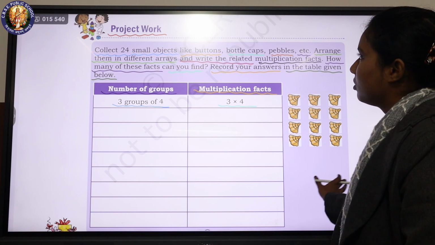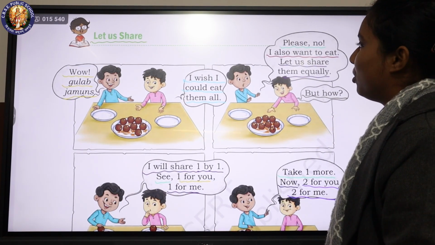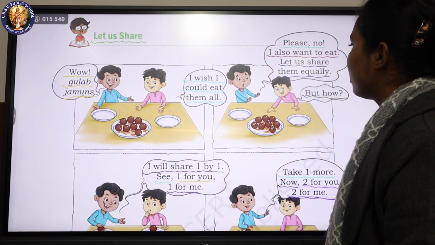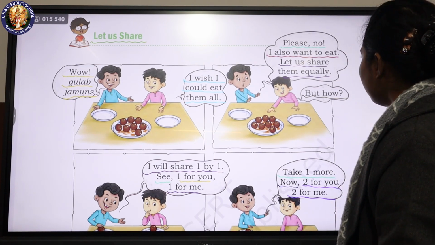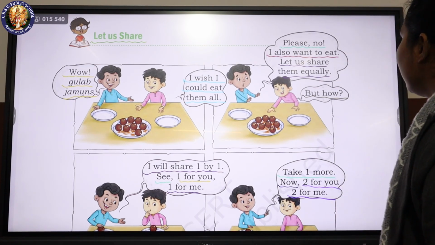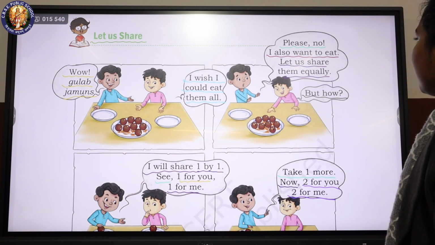Let us share. Wow! Gulab jamuns. I wish I could eat them all. Please no. I also want to eat. Let us share them equally.